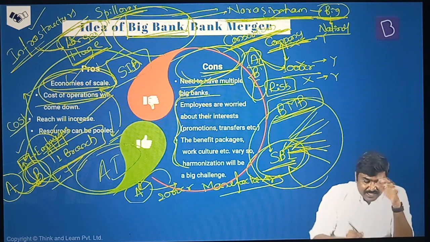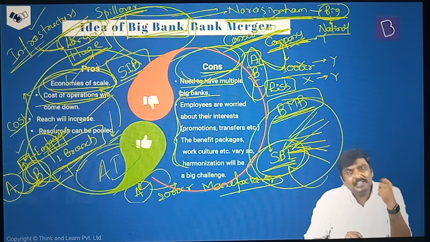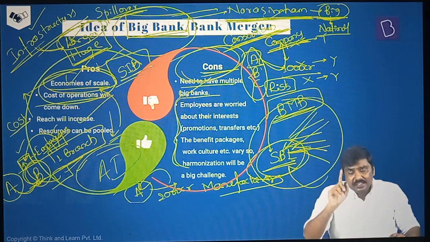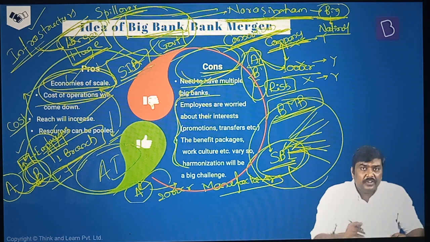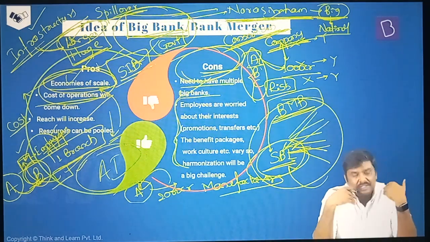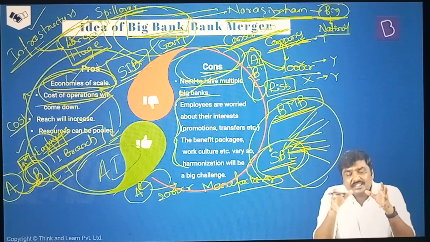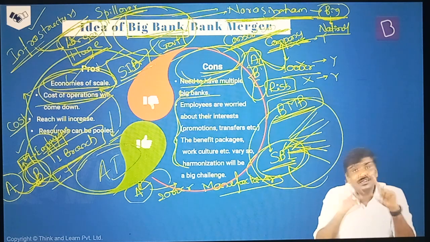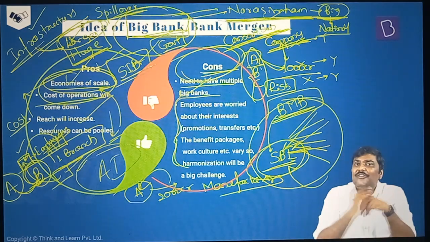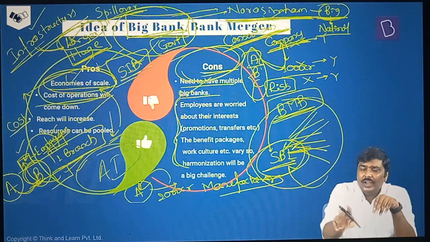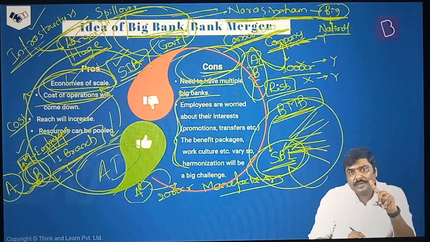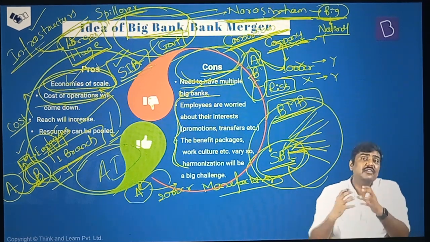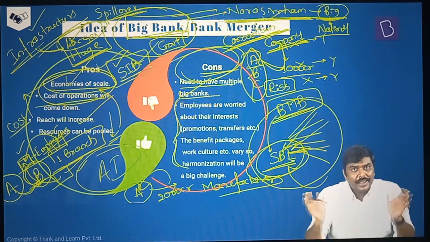Second point, in case of a DSIB, imagine it is failing, there are certain concerns with respect to the viability of the bank. In such cases, they might expect assistance from the government. In case the financials of the bank are dwindling, the bank is continuously incurring losses, it is in a crisis, they might expect assistance from Government of India. Why? Even Government of India says, I do not want to allow this bank to fail. It is very, very important for the economy. Done? So the concept of a DSIB has been introduced by RBI to regulate these banks, which are very, very important for the system or the whole economy as such.